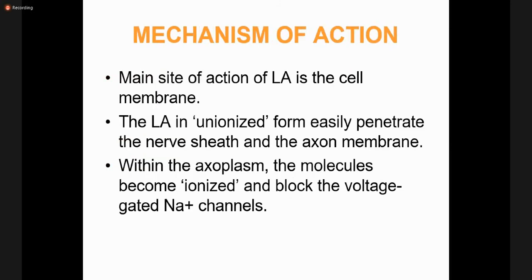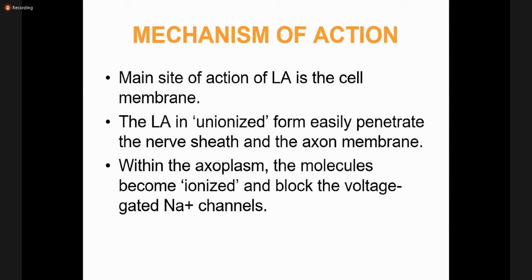Now, mechanism of action, which is very important. The main site of action of local anesthetic is the cell membrane. Local anesthetics in unionized form, or we can say uncharged form, easily penetrate the nerve sheath and the axon membrane.